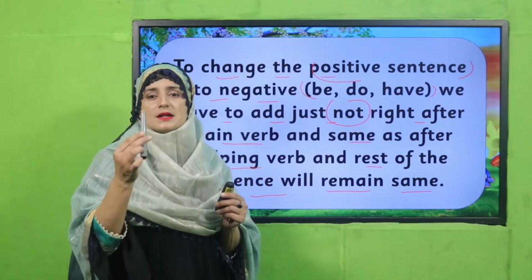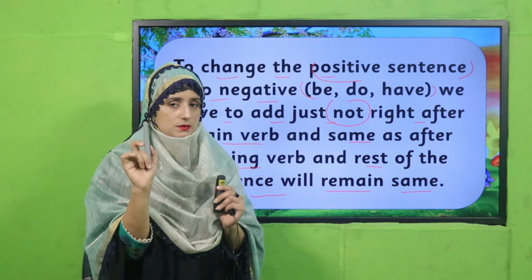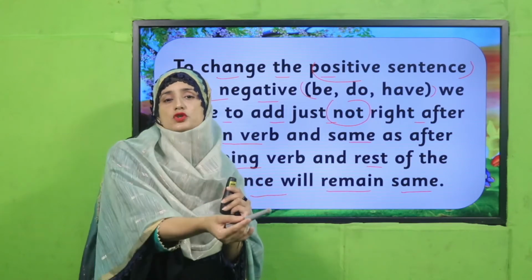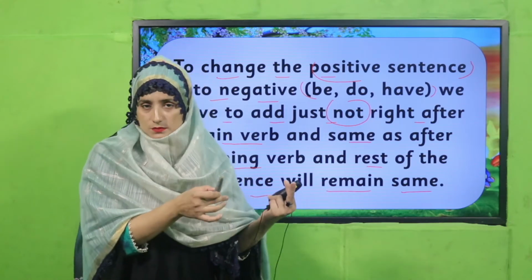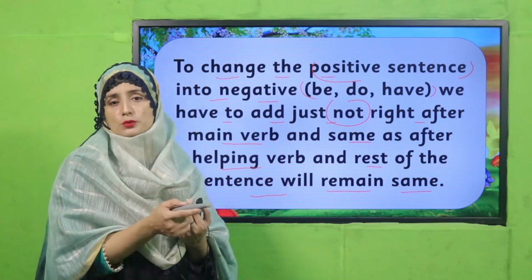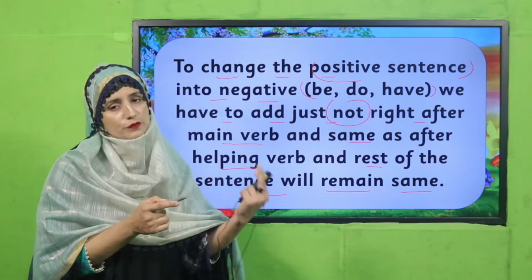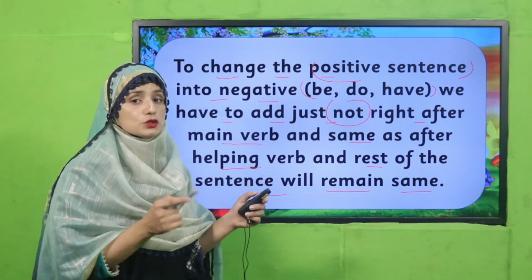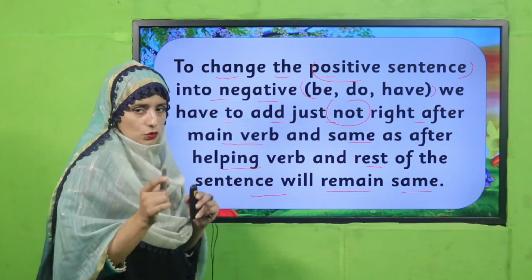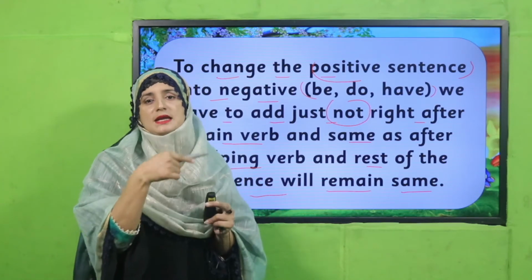Suppose I said, I have a pen. I don't have a pen. Because then we have to change it into present time. Is it clear? Because have and has, as we already discussed, show possession in present time. So definitely when we are changing, we will use do. But no need to worry, we will learn about this whole structure in the next level.